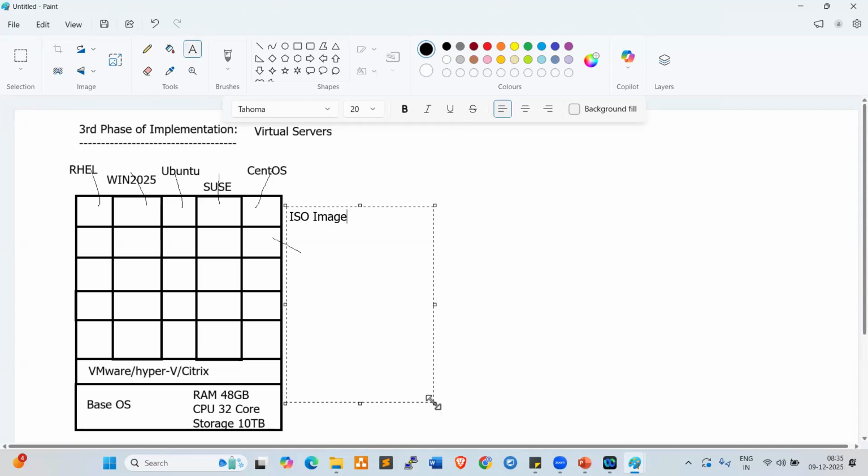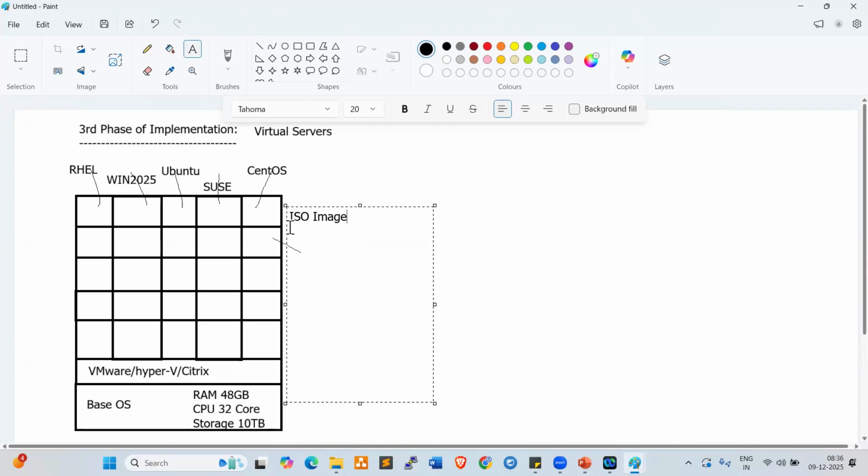We connect the pen drive and boot the laptop using it. After that, we can install the operating system, right? To deploy an operating system on your laptop, we require an image. Same way, AWS and Azure also provide images. Same way here, virtual environments require an ISO image, and by using this image we can deploy the operating environment, right?